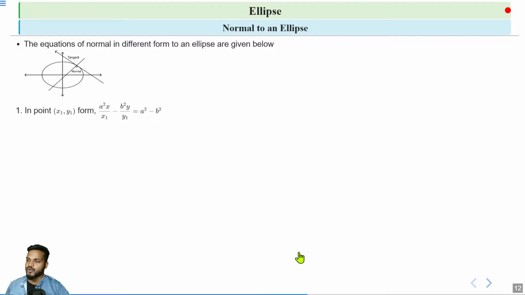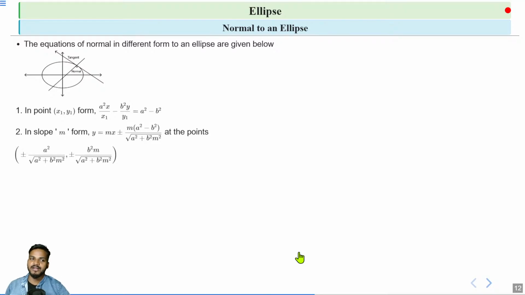First is point form, and the equation of normal in point form is a square x by x1 minus b square y by y1 is equal to a square minus b square. Second, the equation of normal in slope form is given by y is equal to mx plus minus m into (a square minus b square) by root under a square plus b square m square.